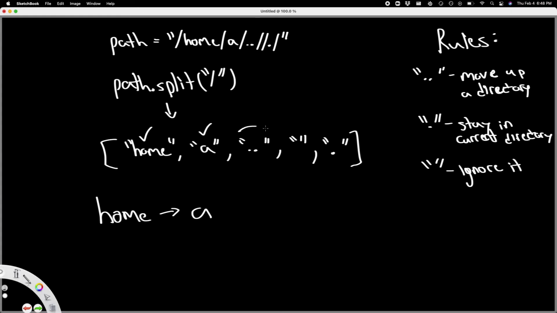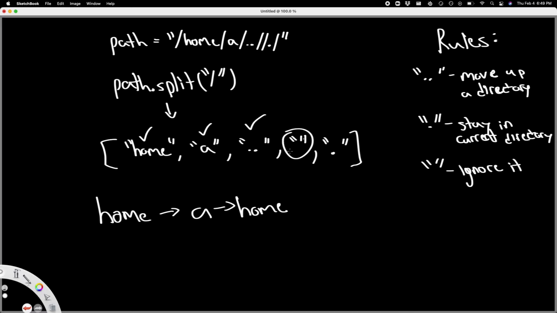Perfect. So now we're on the third element. Two dots. What do we want to do? Well, our rules say that we want to move up a directory. By moving up a directory, we want to get ourselves out of A and go back to home. So now, since there's two dots, from A we go to home. And then we just did that.